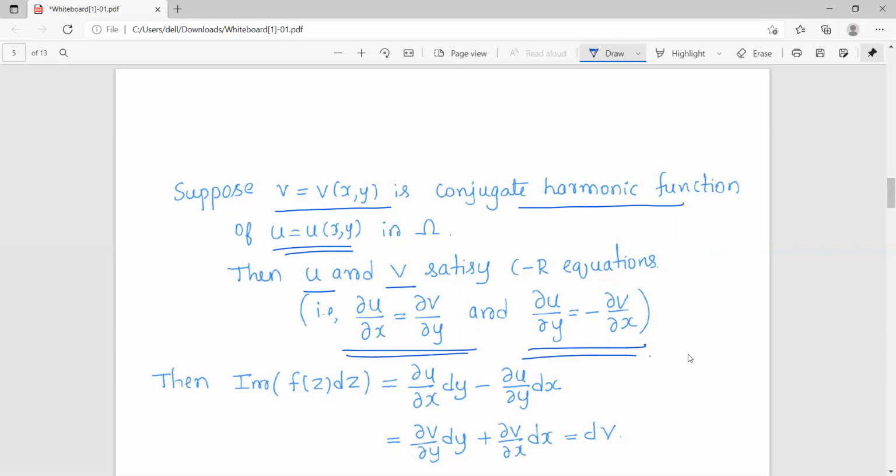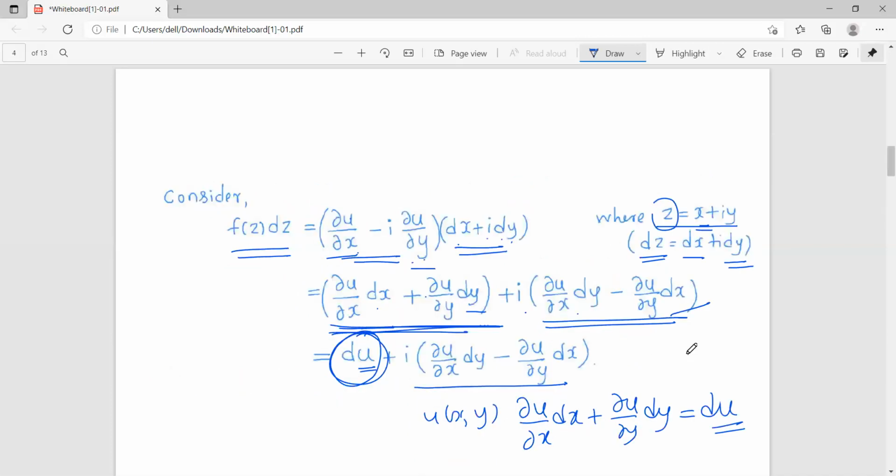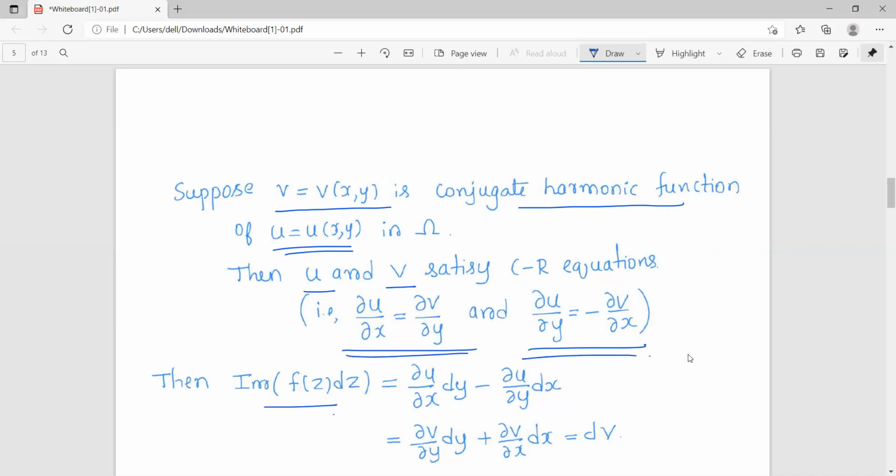Now, using these CR equations, we shall rewrite the imaginary part of f(z) dz. What is the imaginary part? It is ∂u/∂x dy minus ∂u/∂y dx. Now use the CR equations: in place of ∂u/∂x, write ∂v/∂y, and in place of minus ∂u/∂y, write ∂v/∂x. We have considered v to be a function of two variables x and y, such that ∂v/∂x dx + ∂v/∂y dy. What will it be? It will be the exact differential of v.